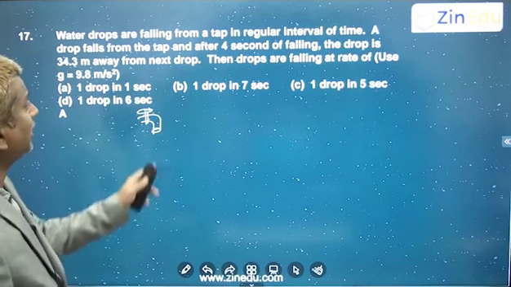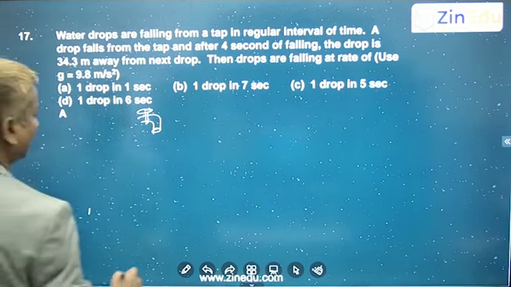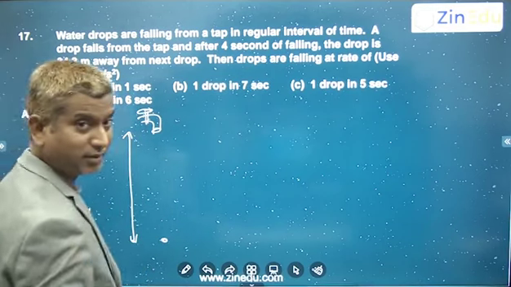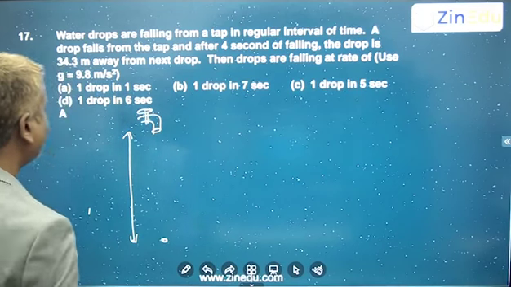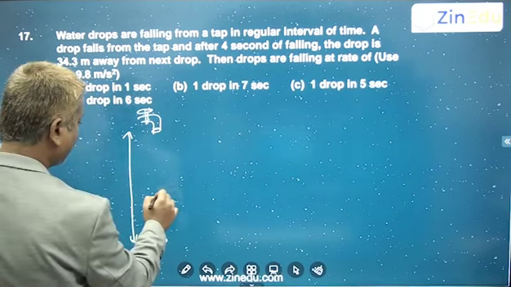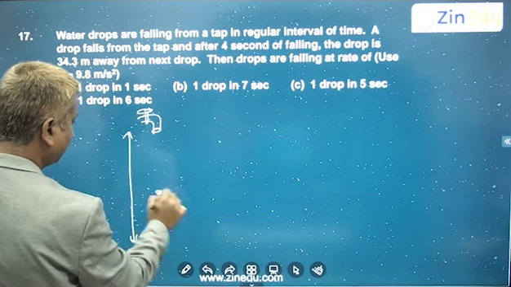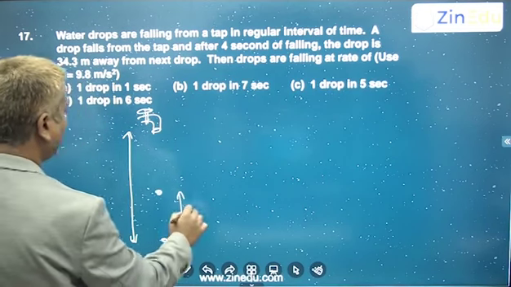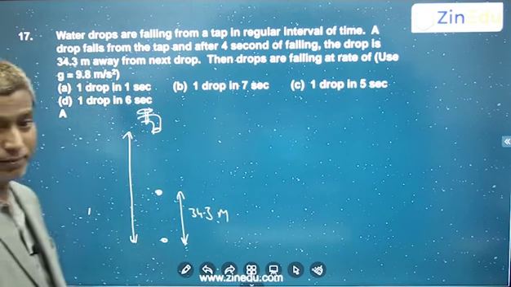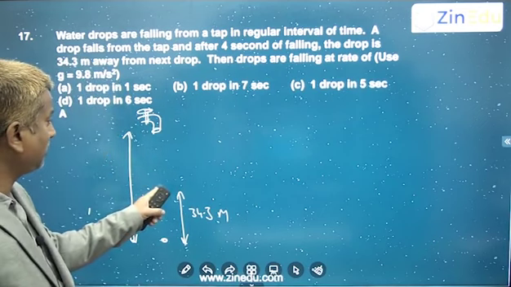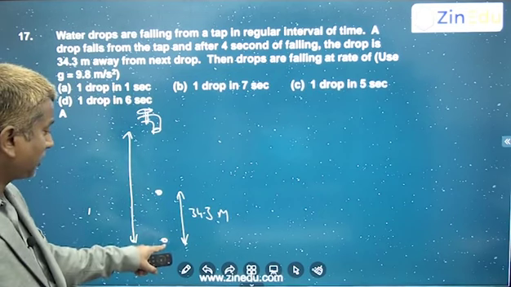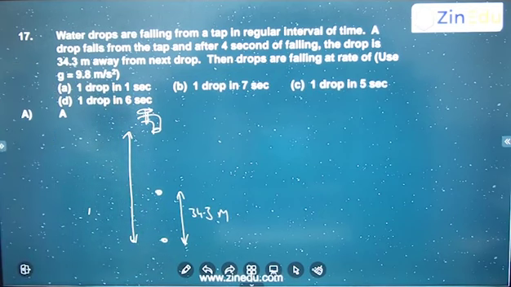First drop is falling, and after 4 seconds, it might have traveled some distance. That time it is at a distance, and the distance from the next drop they have given as 34.3. Which drop it is, we don't know. If this is the first drop, this will be the second drop, third, fourth, how many drops are there, we don't know, right? So this has traveled for 4 seconds, right?